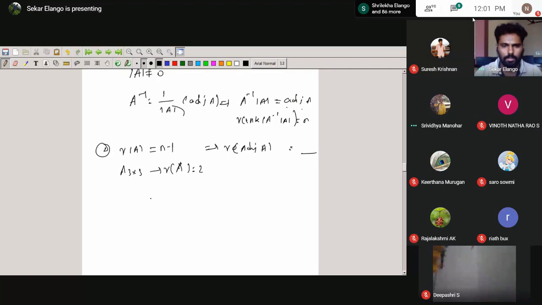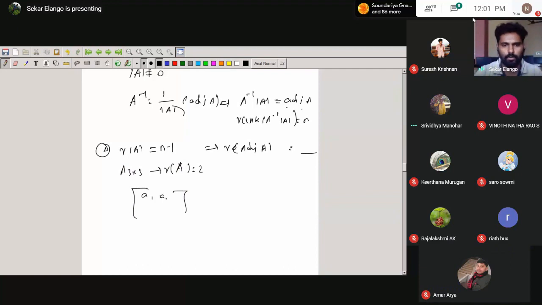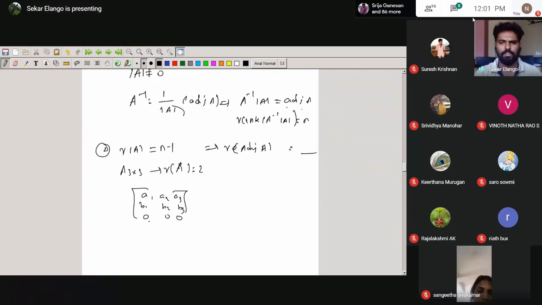Actually, so rank of A is, suppose you can think about a 3 by 3 matrix. Rank of A will be 2: in the first two rows we have A1, A2, A3, B1, B2, B3, and the last row will be 0. Okay, this will be the rank of A is 2, maybe because one row is dependent on another row, then you can write it as 0, 0, 0.